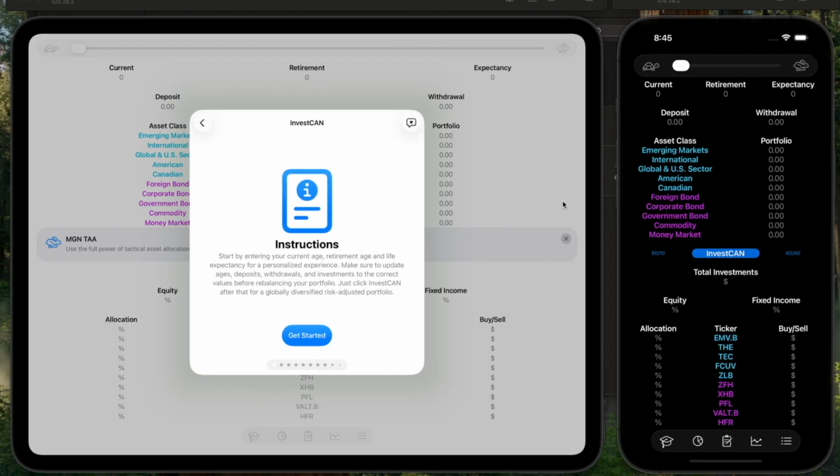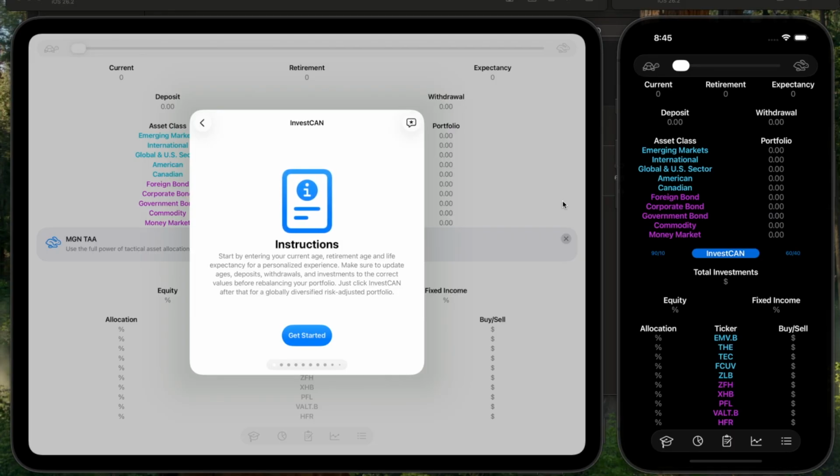Alright, so today we're going to talk about the peace of mind game. Basically, how do I invest without having any stress? How do you stop looking at your account? How do you just have that confirmation bias when you click buy? Basically, that's why I made this app, InvestCan. It now does everything you need.